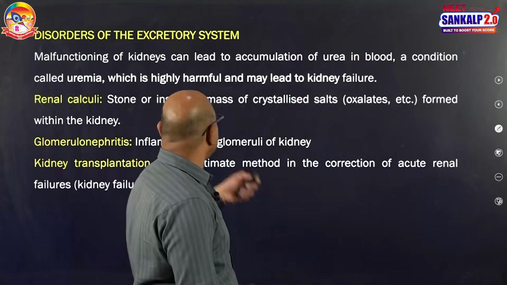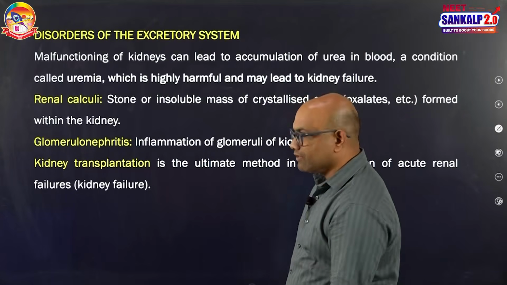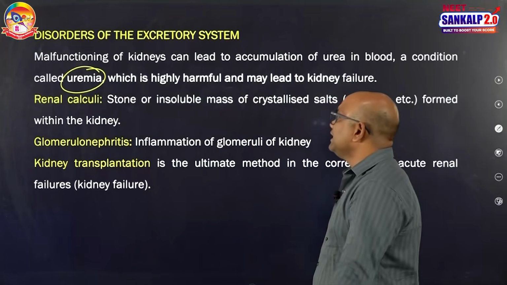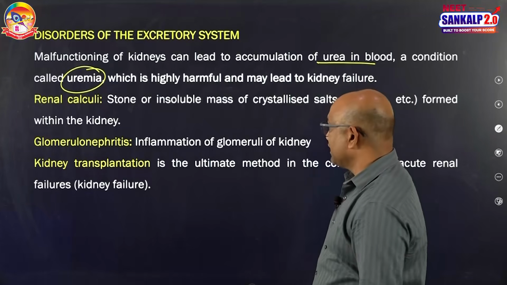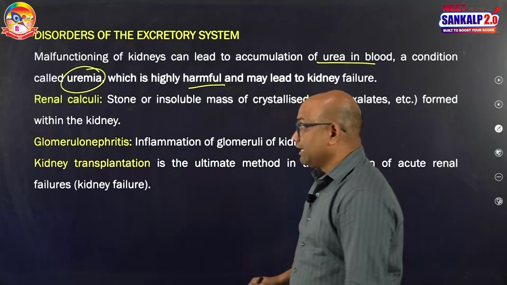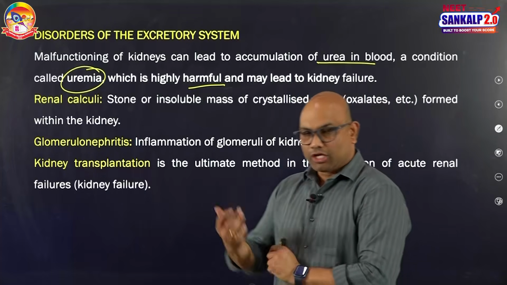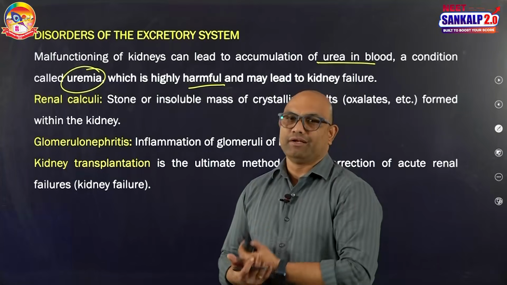The next topic is the disorders of the excretory system. Regarding the disorders of the excretory system, the first disorder I am going to discuss is uremia. Malfunctioning of kidneys can lead to accumulation of urea in the blood. That is called uremia, which is highly harmful and it may lead to renal failure. So, accumulation of urea due to malfunctioning is called uremia and uremia leads to kidney failure.